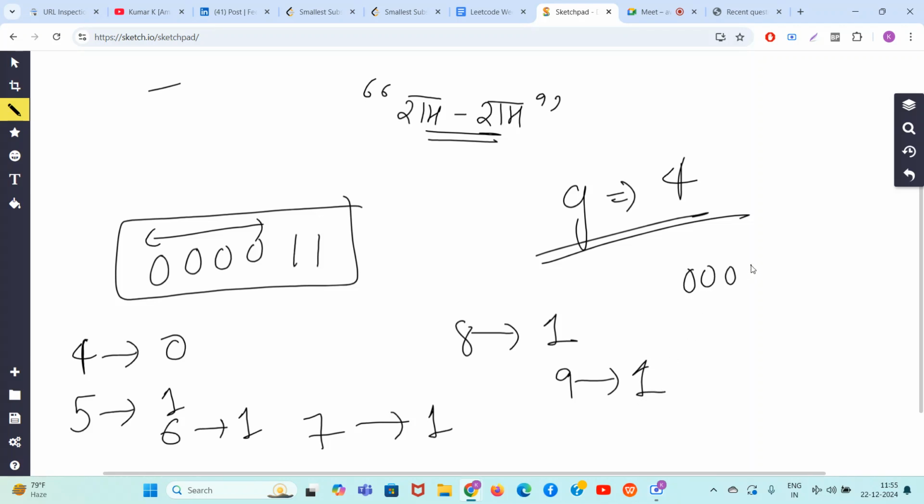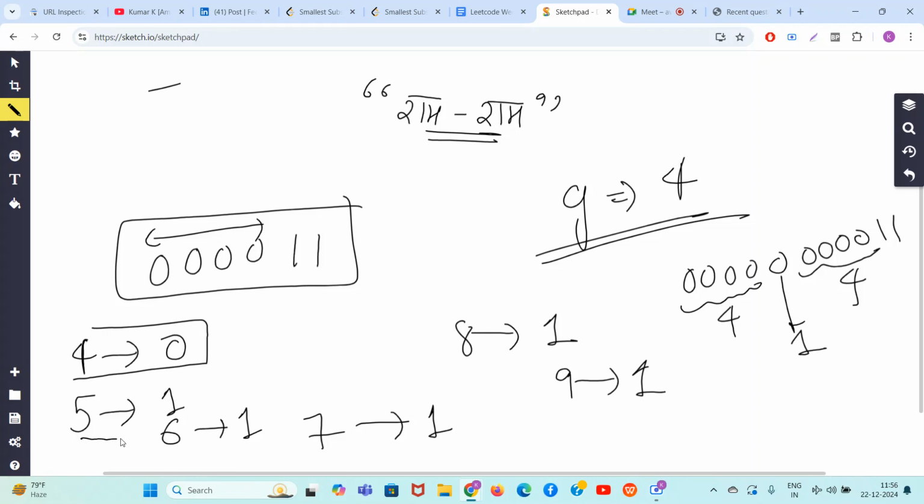1 2 3 4 5 6 7 8 9, and the 1s. You can divide this into 4 and this into 4, and in the middle you can make it 1. So guys, you will check each block. If the block size is less than or equal to 4, obviously no operations. But if it is more than that, guys, the answer is nothing but what? Block divided by G plus 1.